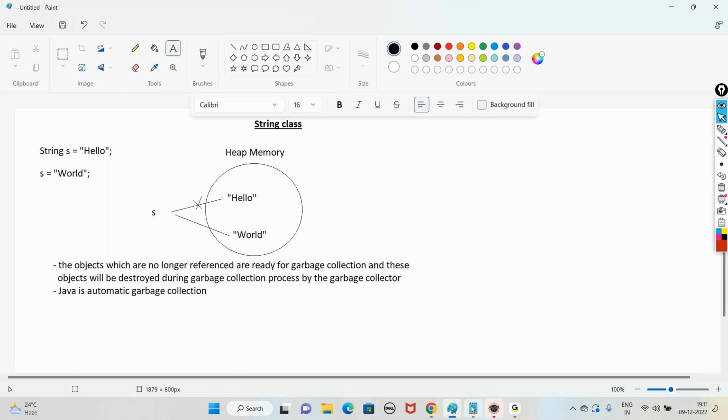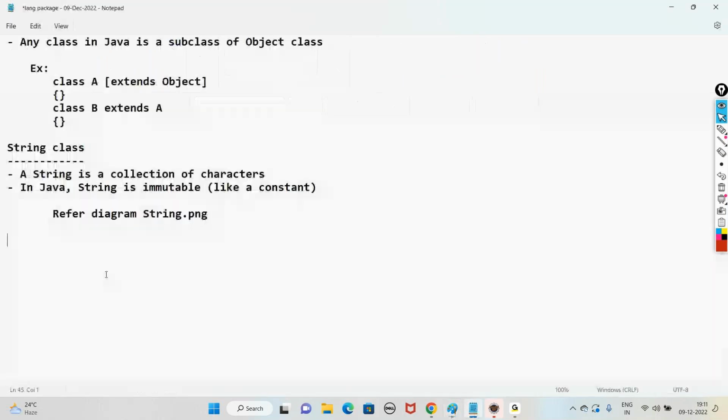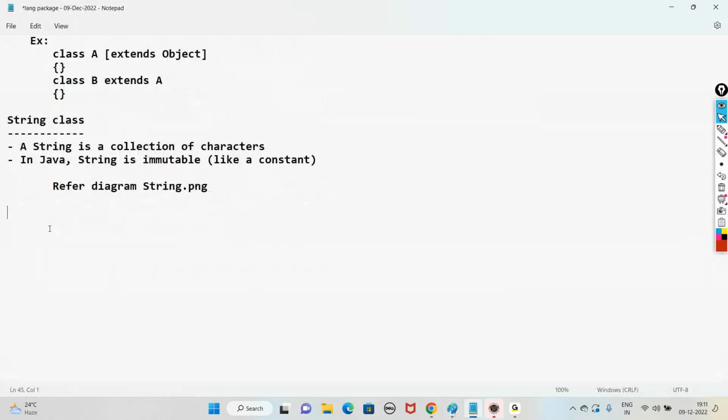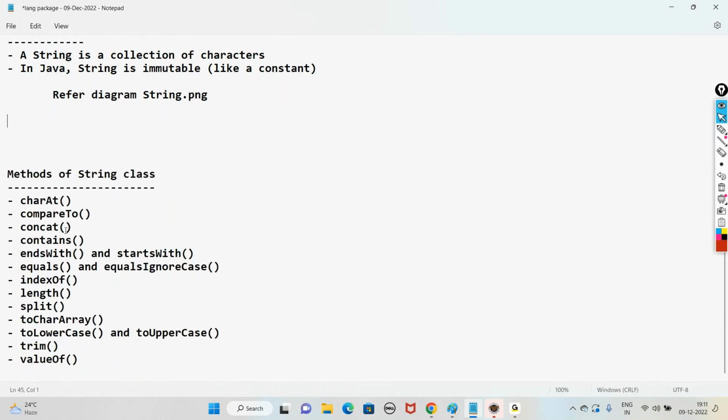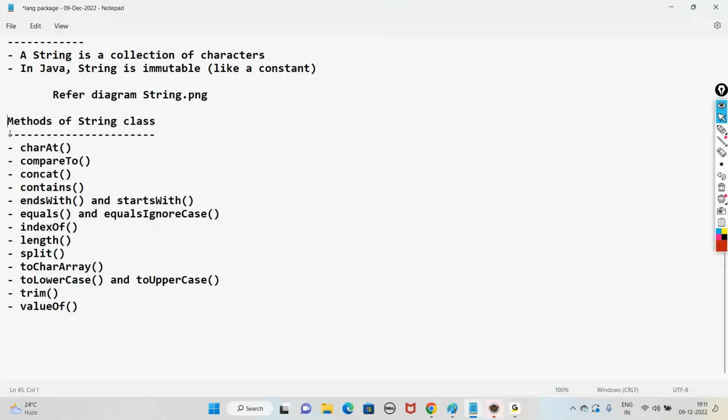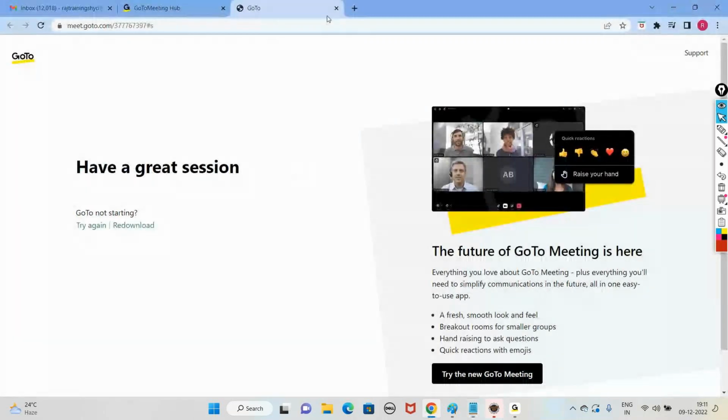Now, in this string class, we have so many predefined methods. I have already listed out the methods of the string class. So how do we know what methods are present in the string class? You have to browse the API. API means library, application programming interfaces. So how to open the API of the string class?